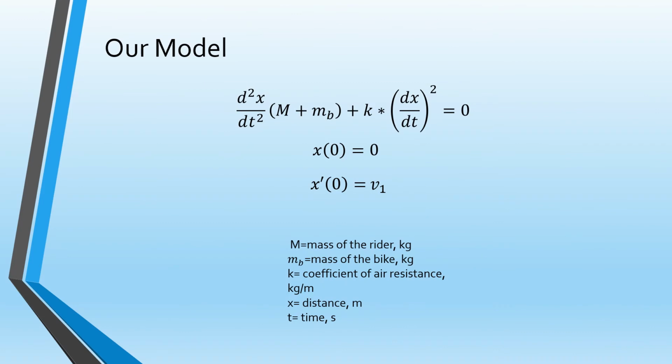Our model for the position of Winder during the bike throw was a second order nonlinear differential equation with the initial conditions at time of 0, a distance of 0, and velocity equal to the velocity of the biker who does not throw their bike. In the model, M is equal to the mass of the rider in kilograms, M_B is the mass of the bike, K is the coefficient of air resistance in kilograms per meter, X is the distance in meters, and T is time in seconds.